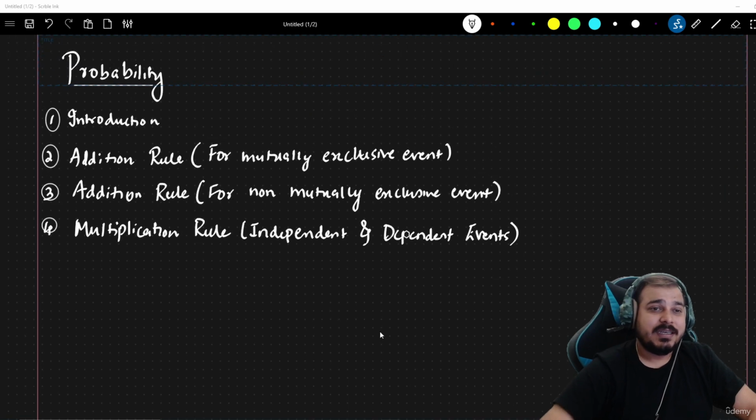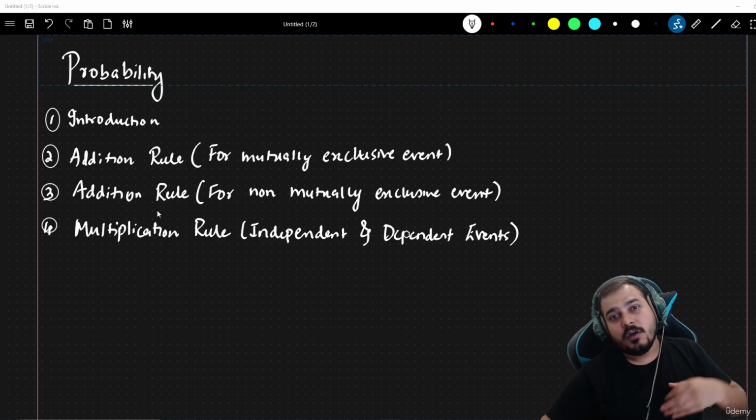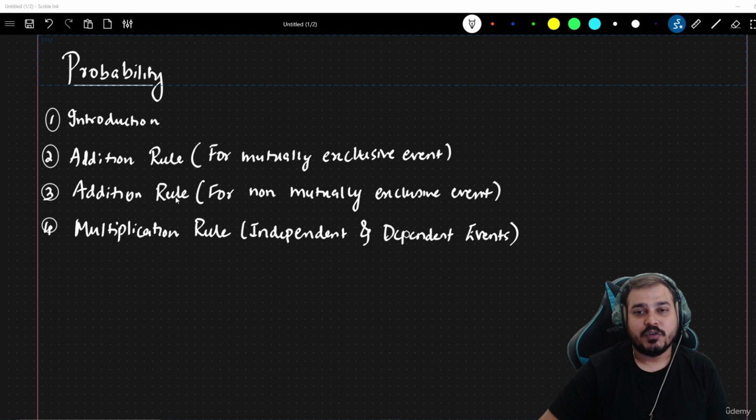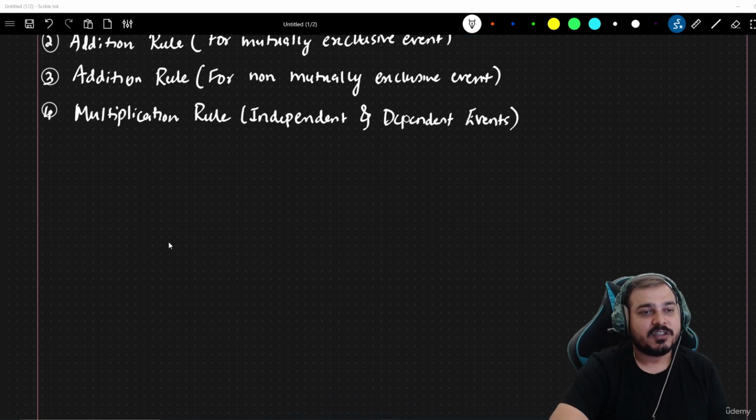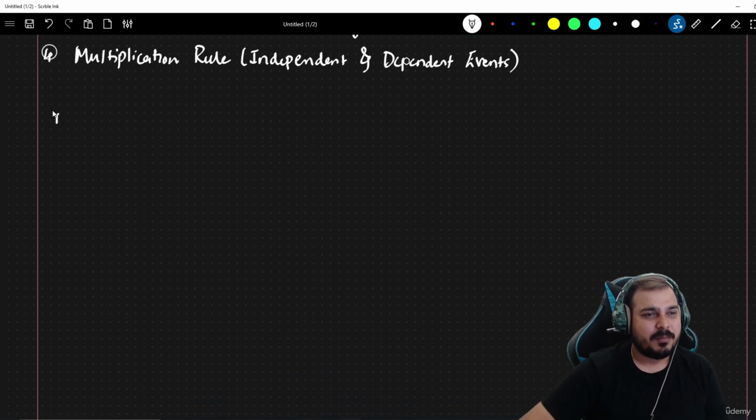But in probabilities, we'll try to understand some of the important information in terms of statistics. Over here, we are going to see the introduction and the additive rule in probability, for a mutually exclusive event and for a non-mutually exclusive event. There is also a multiplication rule, which is specifically for independent and dependent events. This video will be divided into two parts. In this part, I'll show you the basic introduction to probability, and then we'll discuss the additive rule for both mutually exclusive and non-mutually exclusive events. So let's proceed and first get a brief introduction about probability.